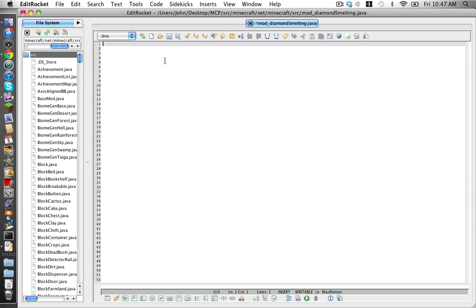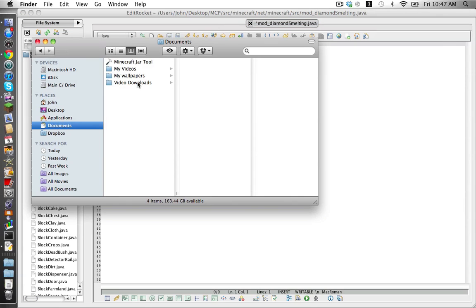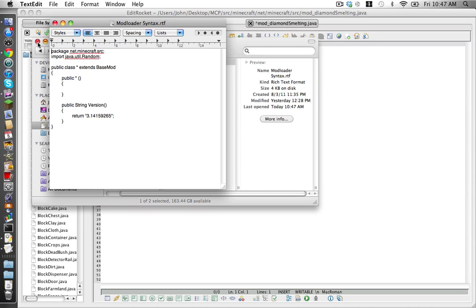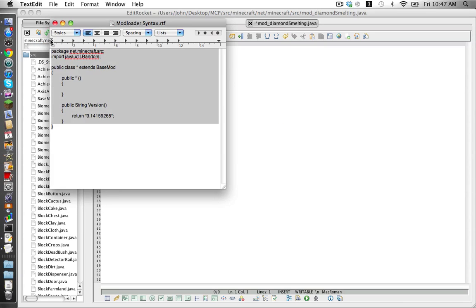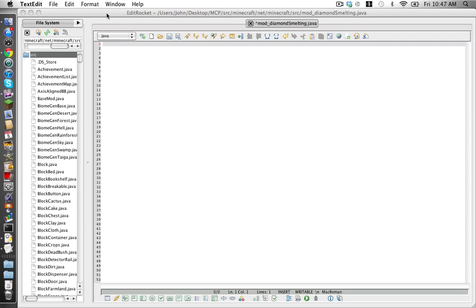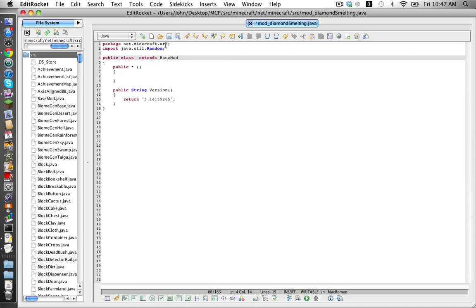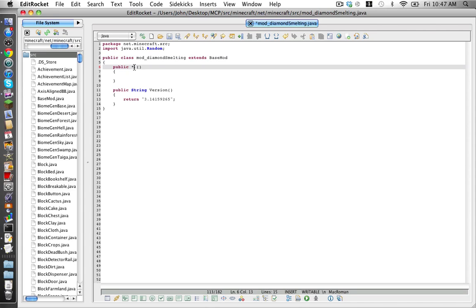Now in the description of the video there will be a link to a text edit file called Modloader syntax, and you are going to copy everything that's inside that text edit file, and you're going to replace all the stars with what you've called your mod. So I will call mine mod underscore diamond smelting. Make sure capitalization is the same. There's only two areas in which you have to do this.